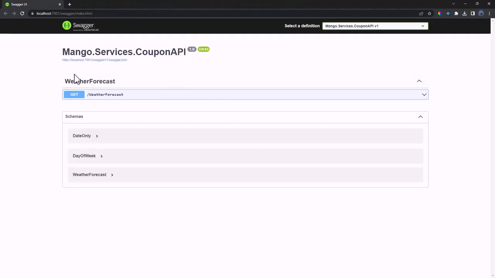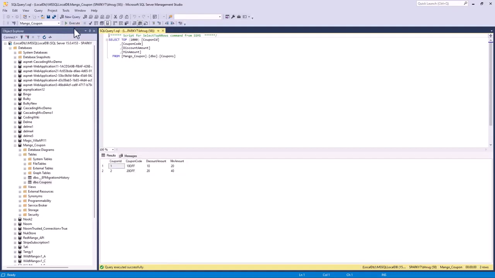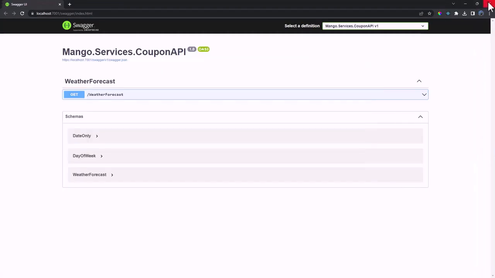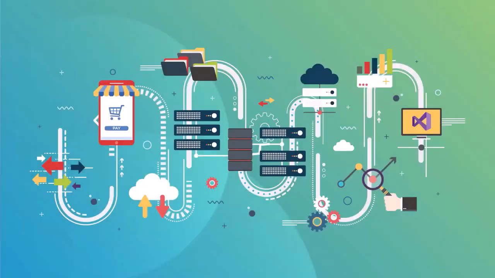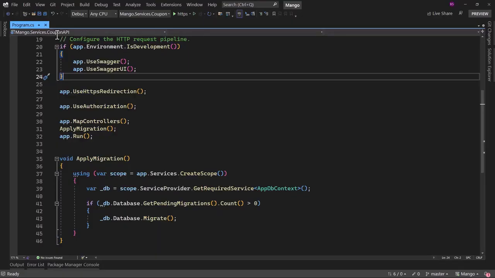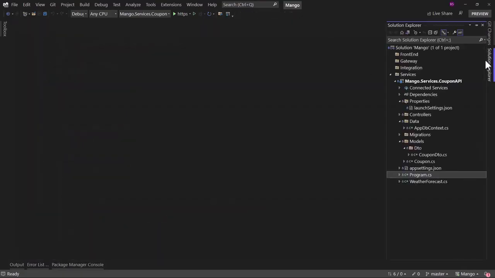When we run the application, it should have applied our migration. Let me switch back here, and perfect. With that, we have added the logic to automatically apply any pending migration. Our database and model setup is looking great.